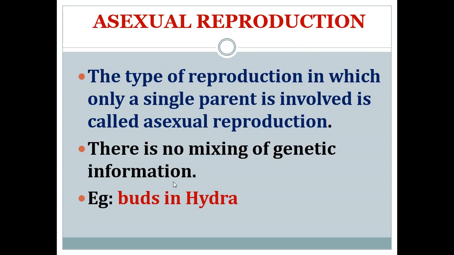An example for asexual reproduction is buds in hydra. In this class let's see briefly about asexual reproduction. Before that we can see the definition of sexual reproduction. Asexual reproduction means what? The type of reproduction in which only a single parent is involved, and an example for this is buds in hydra. Now let's see the definition of sexual reproduction.